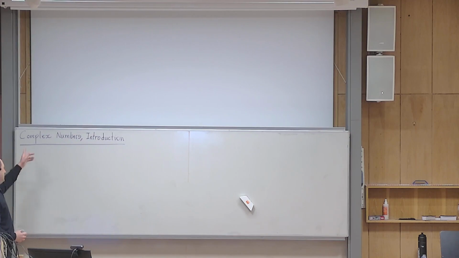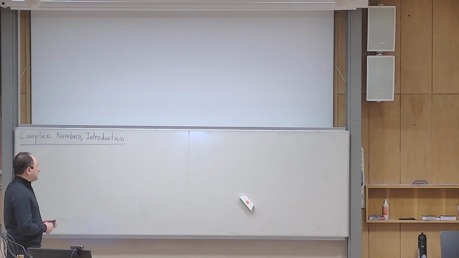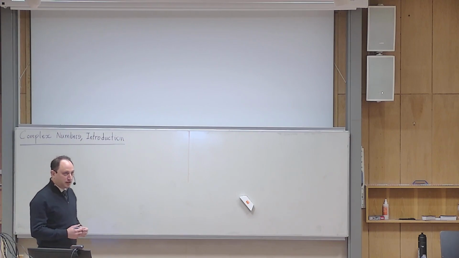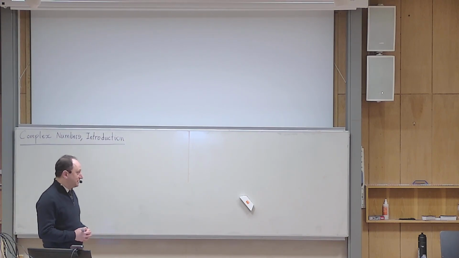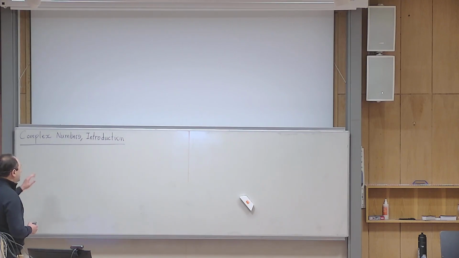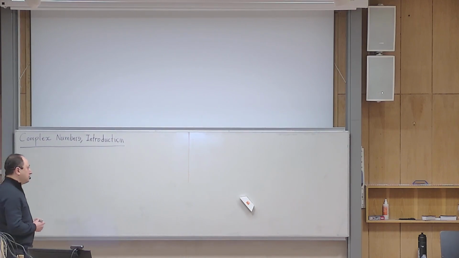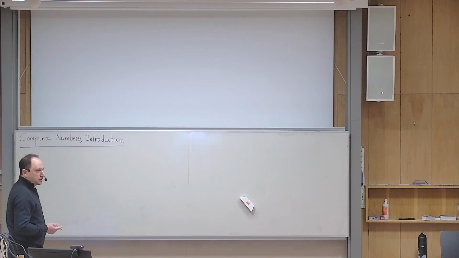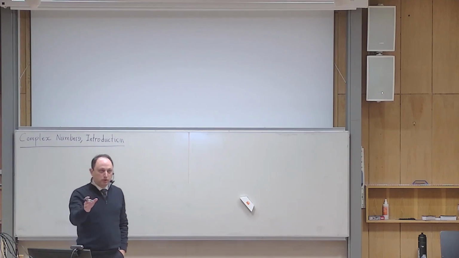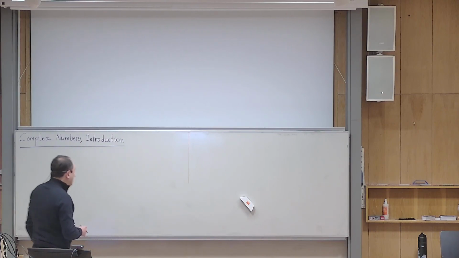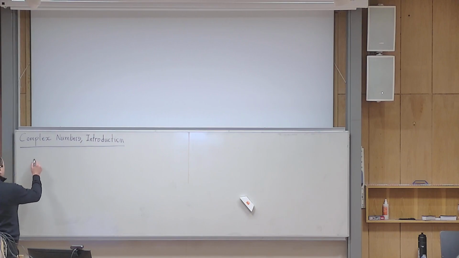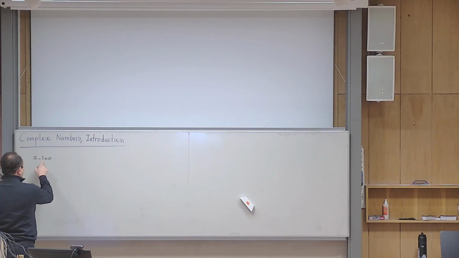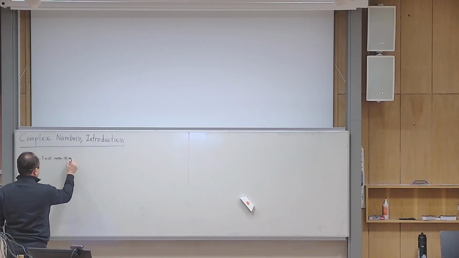The idea of complex numbers started actually with Carl Friedrich Gauss, who is usually called the Prince of Mathematics. He was concerned about solving polynomial equations. A polynomial equation is an equation in which you have a polynomial equal to 0. For example, a very simple one: x minus 1 equals 0. It is a polynomial of degree 1 equal to 0. If I ask you to solve that, x becomes equal to 1.